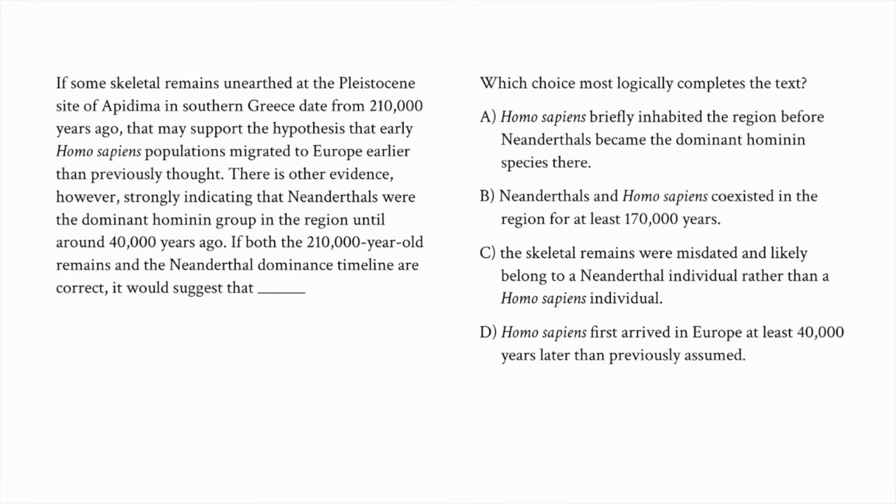Let's look at another one. So again, logically completing the text. So if some skeletal remains unearthed at the Pleistocene site of Apidima in southern Greece date from 210,000 years ago, 210K, that may support the hypothesis that early Homo sapiens populations migrated to Europe earlier than previously thought.